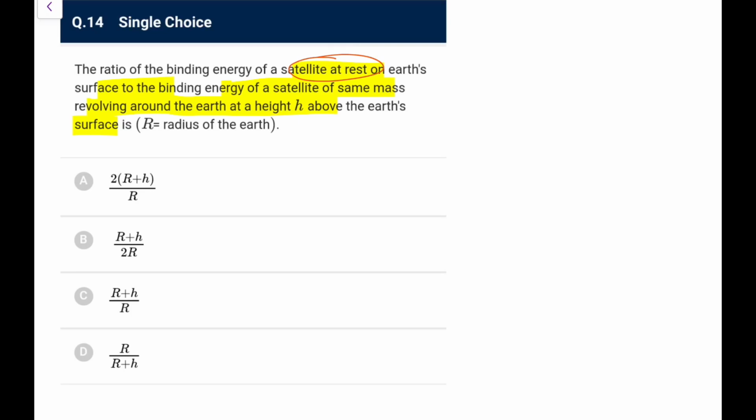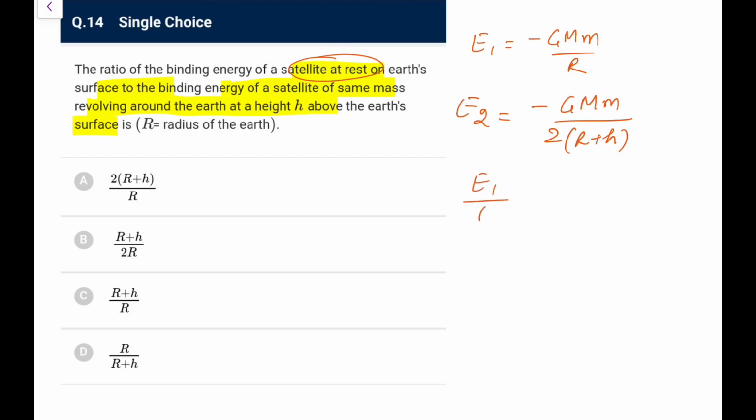So at rest, its energy in the first case is only the potential energy, which is minus GMm by R. In the second case, when it is at a height above, it is a satellite, so it would be minus GMm by 2R. 2R here will be R plus h. So what would be the ratio here? The ratio E1 by E2 would be 2 times (R plus h) upon R. That is what you are going to write.